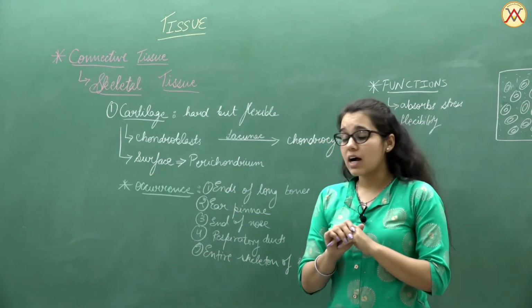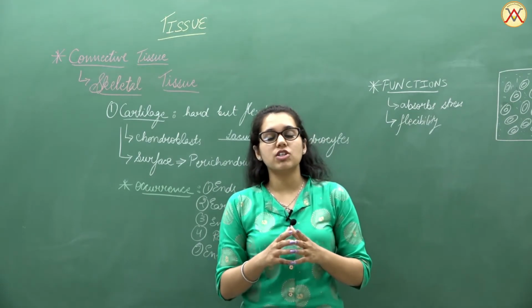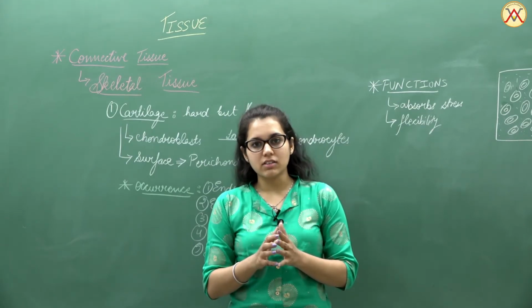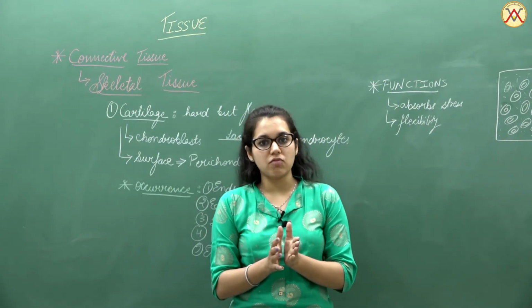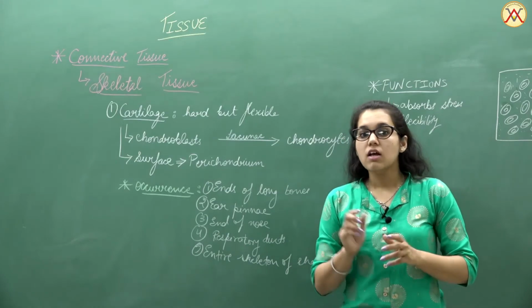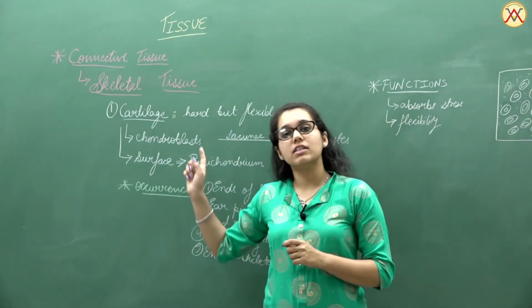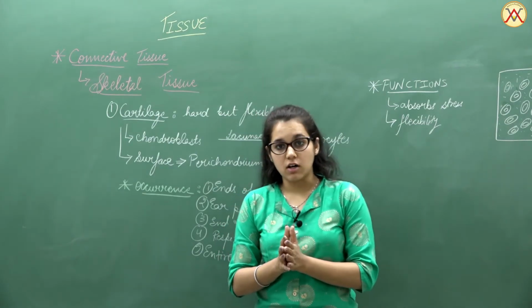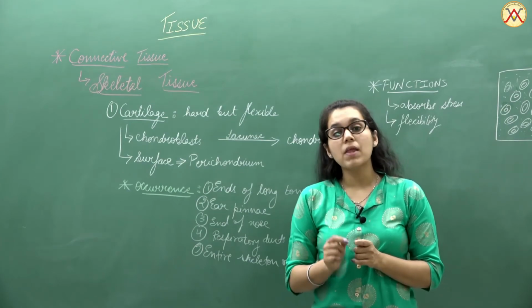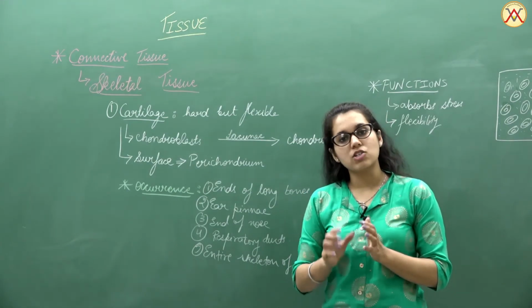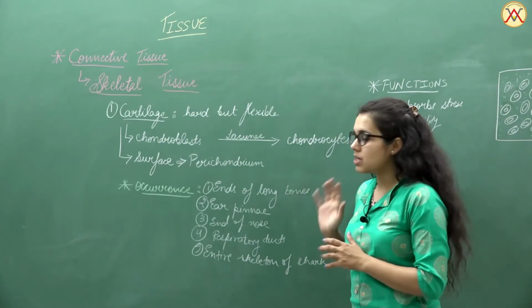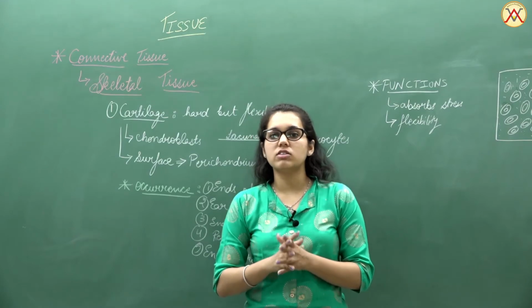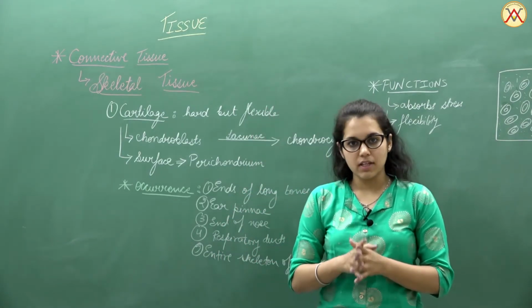Then the cartilage contains specific cells which are known as chondroblasts. These chondroblasts will be surrounded with the matrix nearby, and they will form a specific cell that is known as chondrocytes. So initially the cartilage cells are chondroblasts. They will be surrounded with some fluid-filled material that is known as the lacuna, and these lacuna-surrounded chondroblasts will ultimately be known as the chondrocytes. When we talk about the surface of it, the outermost layer is known as the perichondrium in the cartilage.